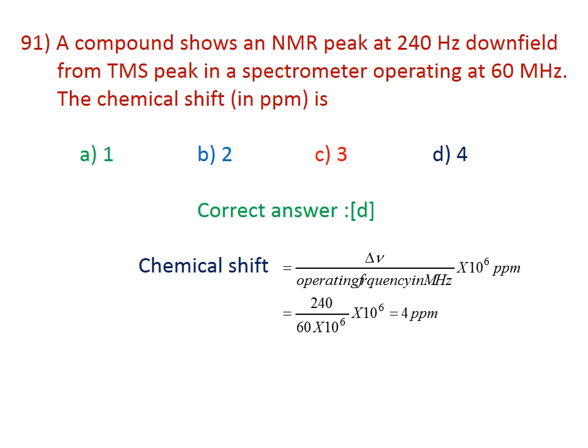The difference is 240. So 240 divided by 60 into 10 to the power of 6, into 10 to the power of 6. The 10 to the power of 6 terms cancel. 240 divided by 60 will be equal to 4 ppm. Therefore, the correct answer for the question is D.